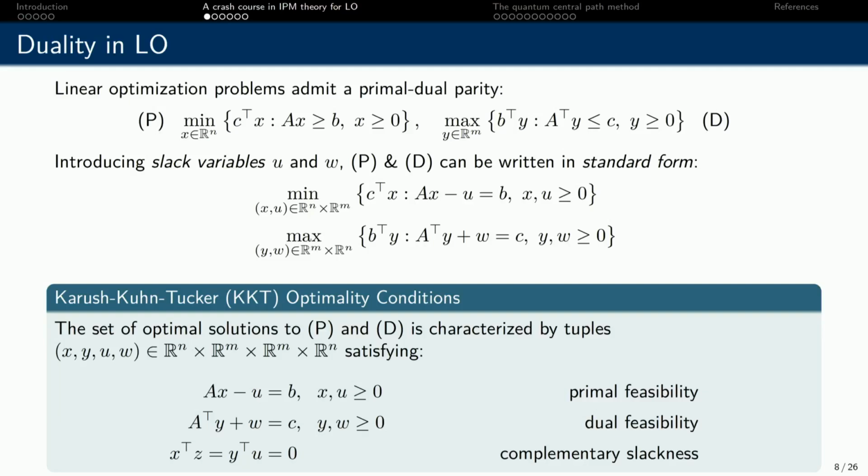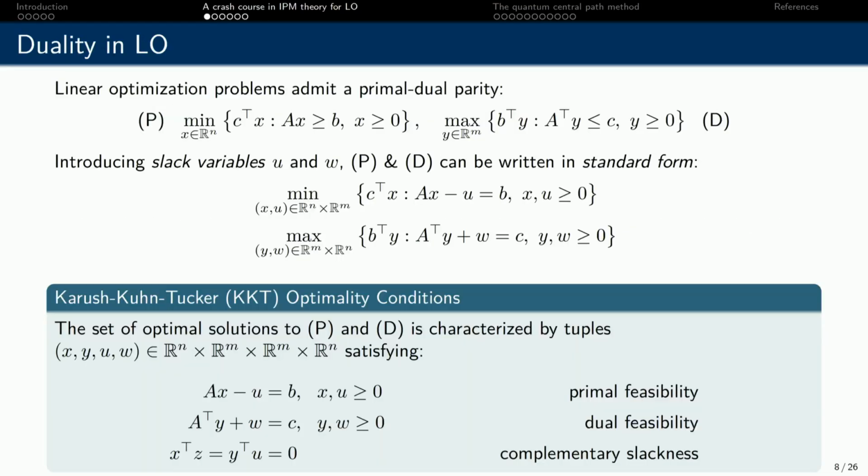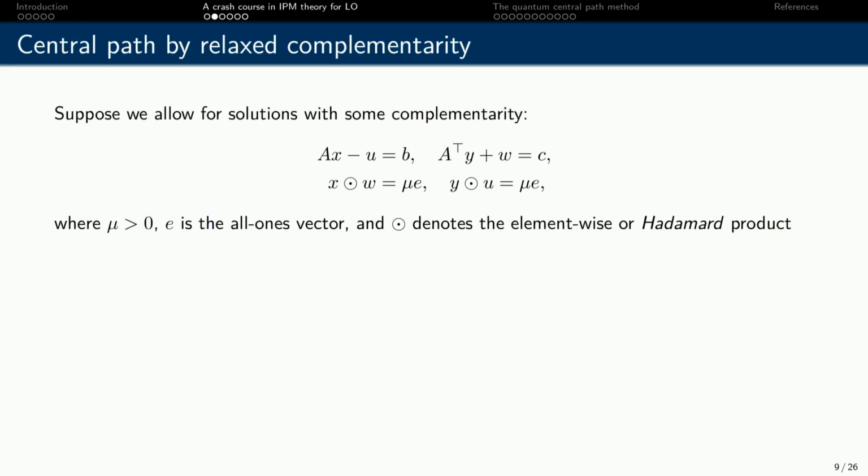While I'd love to be able to sample from this set or close to this set, I have no actual recipe for doing so. And so we need some additional tools. Basically, what we're going to do is relax the complementarity problem element-wise. So instead of having this inner product condition, I've basically taken the Hadamard product of the primal with its associated slack and the dual variable with its associated slack and relaxed them to being some non-zero but positive value mu.